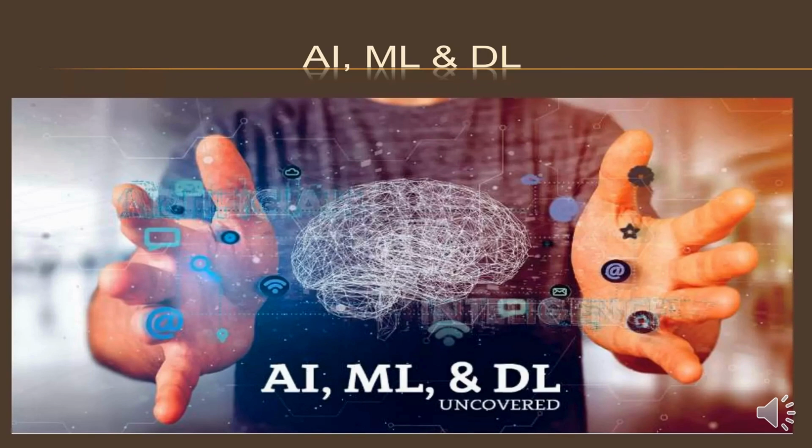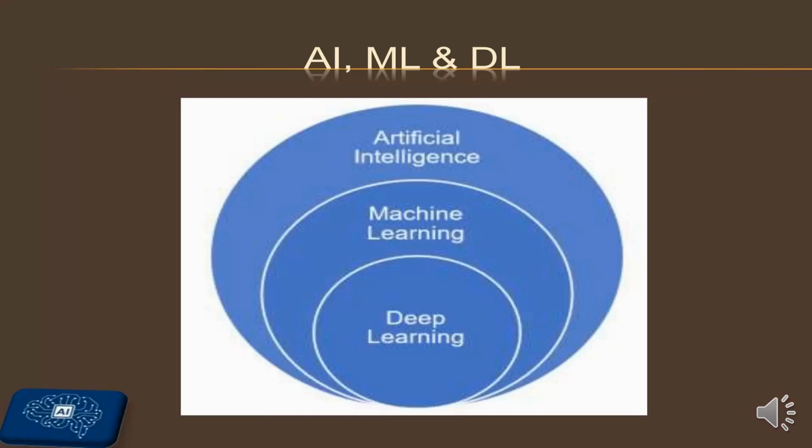There are three terms which are related to AI. First is AI itself, then ML, and third is DL. AI stands for artificial intelligence, as we already know. ML stands for machine learning, and DL stands for deep learning. So this diagram shows that artificial intelligence is a very broad term which includes two other terms. Machine learning is the subset of AI. Deep learning is a subset of machine learning, and both ML and DL make artificial intelligence.